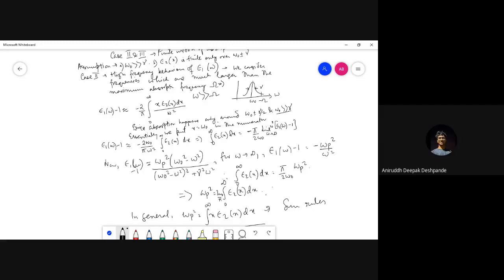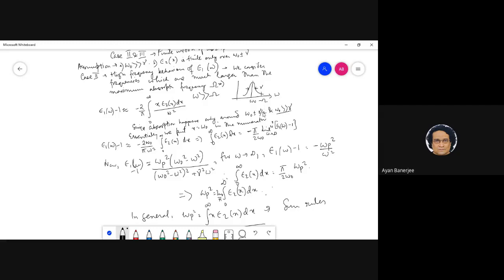In that neighborhood x doesn't vary a lot. x varies from omega naught minus gamma to omega naught plus gamma, which is a very small range. The variation in x in that range is just plus minus gamma by 2.